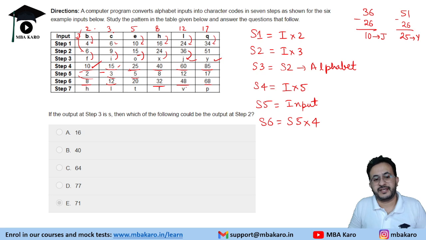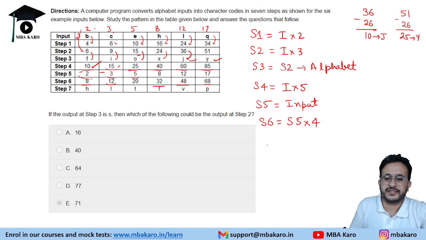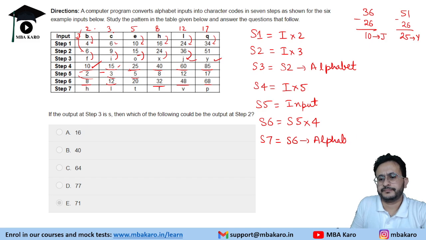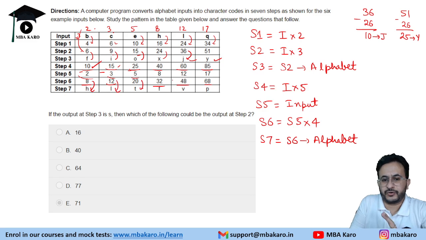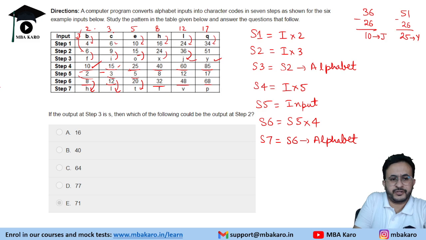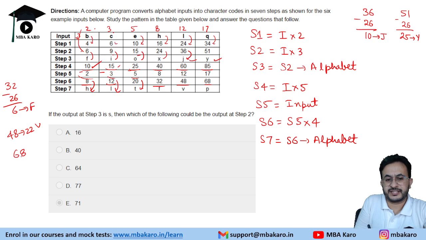Now step 7. Right. Step 7 is step 6 into alphabet. So H is the 8th alphabet, the 12th alphabet is L, the 20th is T. Now these exceptions, so 32 means 6, which is F. Similarly 48 is 22, which is V. Now 68, if you subtract 26, it's still 42.